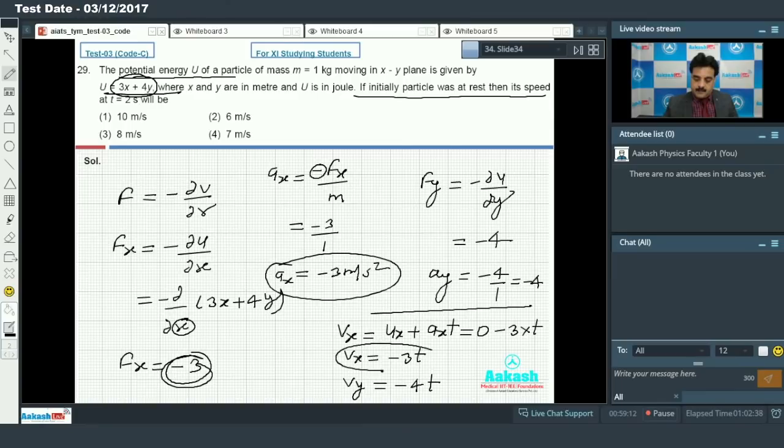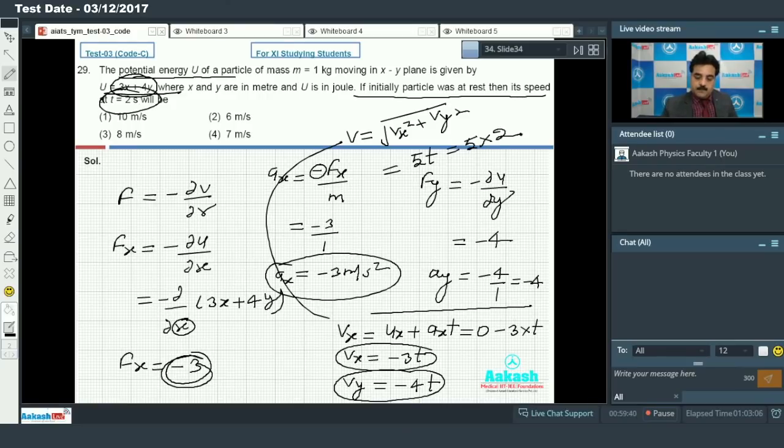Now I have the value of v_x and the value of v_y, so we can use a simple relation as usual, as I discussed in the previous question. You can calculate v by using v_x square plus v_y square. v_x is minus 3t, v_y is minus 4t, so on solving we get 5t. According to the problem, t is 2 seconds. So when you place the value of time, we get the final speed as 10 meter per second. So my option number first is correct.